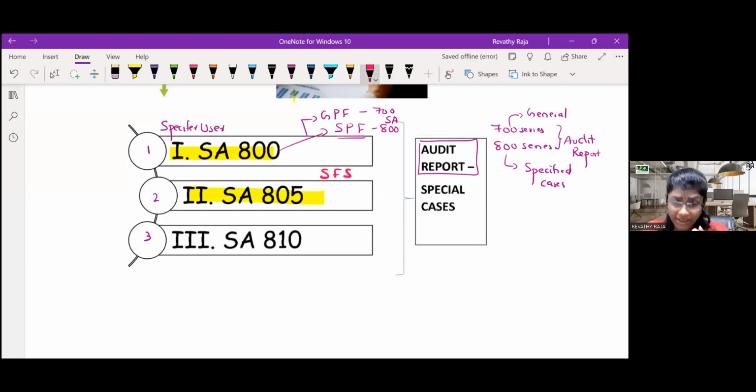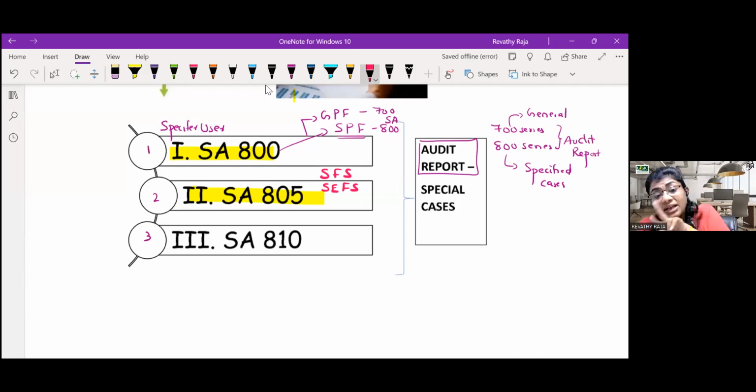Single. Balance sheet only, P&L only, cash flow only. Or you are going to give your opinion on a specific element. Specific element means, say, for example, only the creditors or only the debtors, only inventory, a specific element in the financial statement.